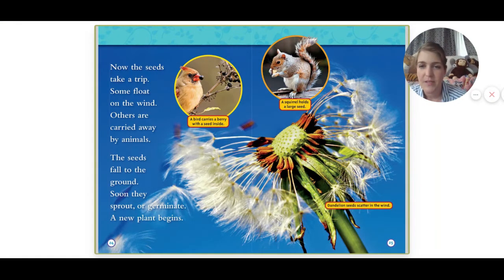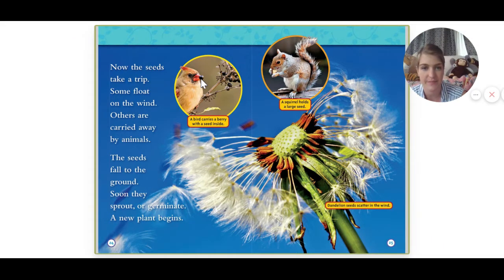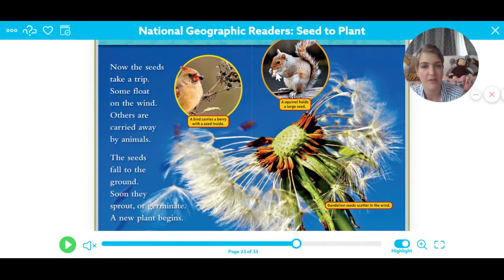Now the seed takes a trip. Some float on the wind, others are carried away by animals. The seeds fall to the ground. Soon they sprout or germinate. A new plant begins. You see this bird? This is a female cardinal. A bird carries a berry with a seed inside. So there's a little berry, and inside the berry is a seed. A squirrel holds a large seed. There he is. And I know you guys have seen one of these out in the yard. You take it and you blow it and you make a wish. Dandelion seeds scatter in the wind. Zadie especially loves the dandelion seeds.